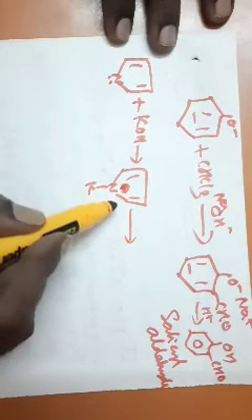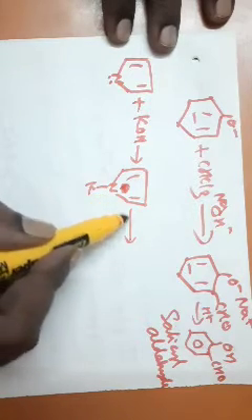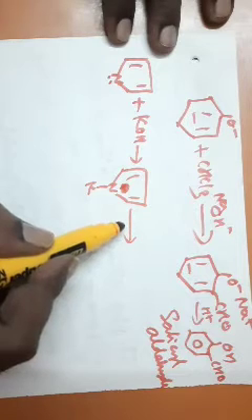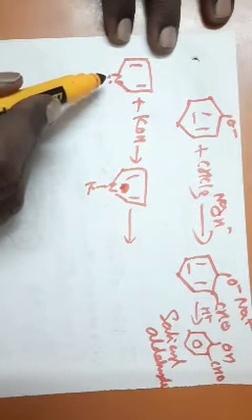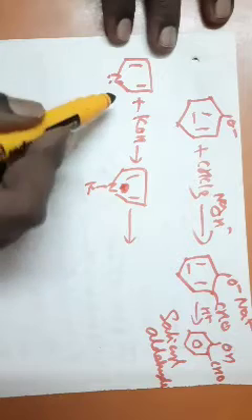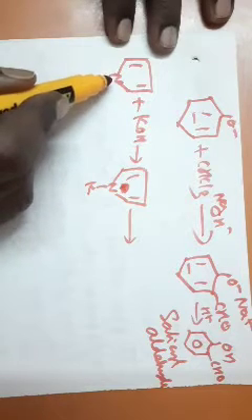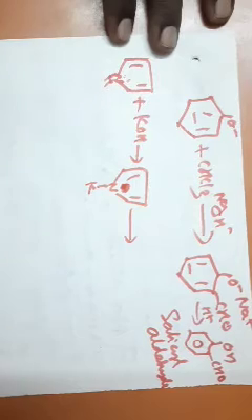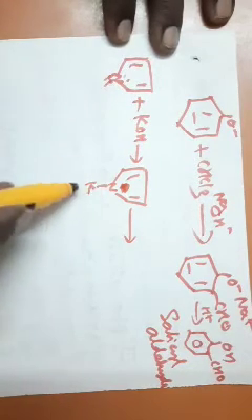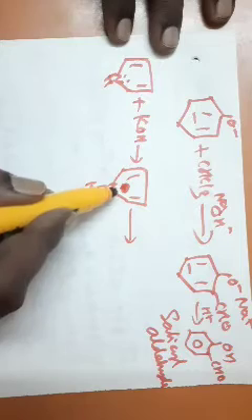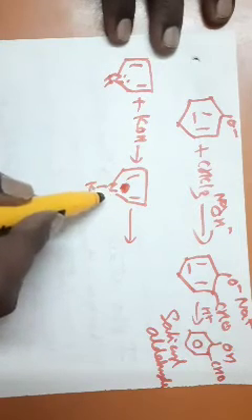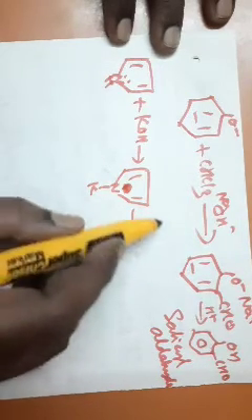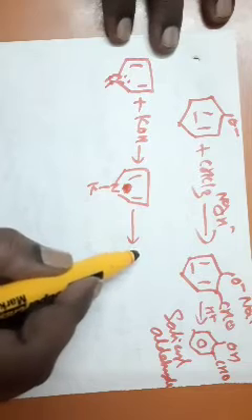NH, you will have a hydrogen and a lone pair here. That is the formula for pyrrole. The hydrogen is replaced by potassium, so you get the potassium salt of pyrrole.